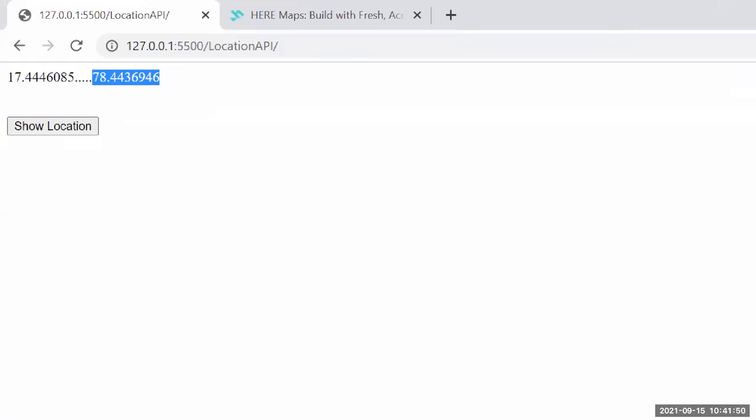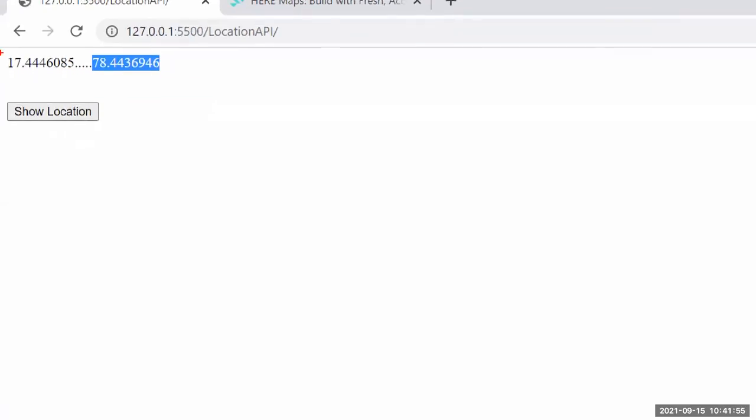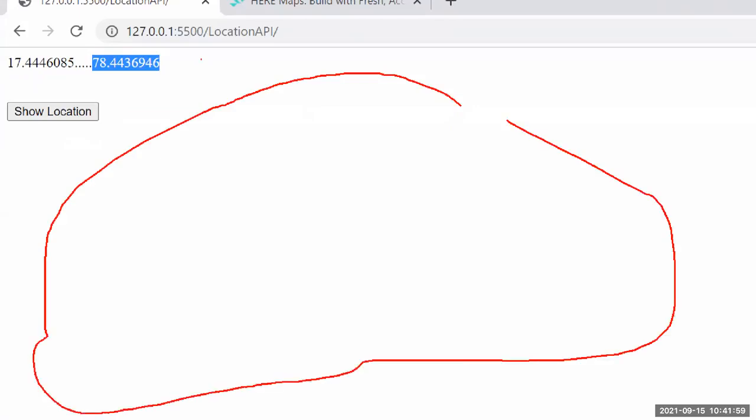Okay, guys, whenever you click the show location, you people need to open the Google Map now. To open Google Map, you people should have the Play Store. In Android we have the Play Store.